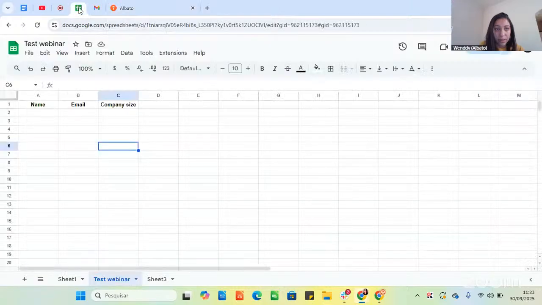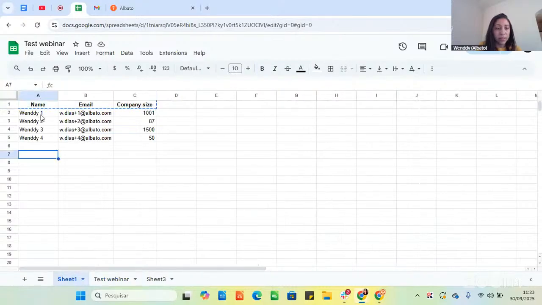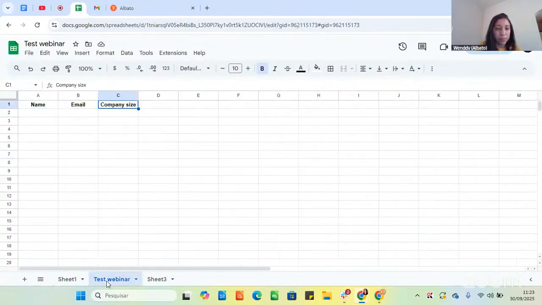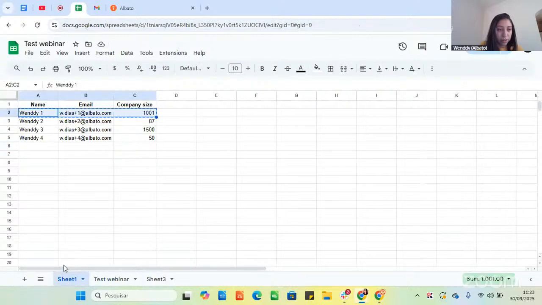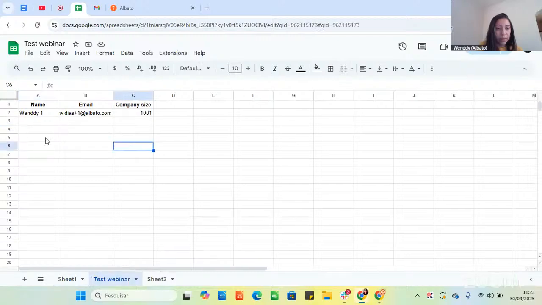So for example, this is the spreadsheet that I used. In this tab, test webinar, I have the name, the email, and the company size. So let's see an example. I have already separated some examples here. The first one will be for companies with more than 1,000 people, so I will receive a Slack notification in this case. And there is also the second example that I created that will be for email because it's less than 100.